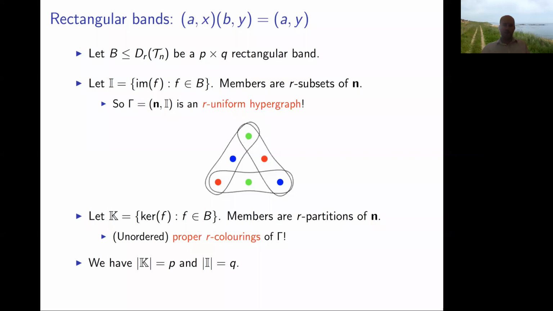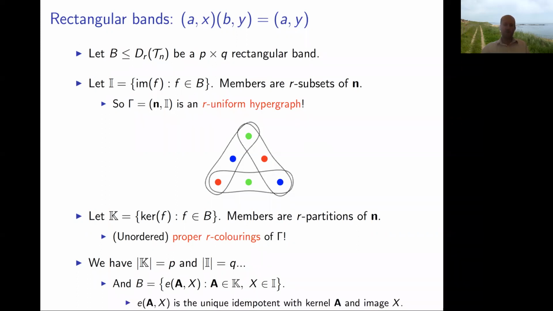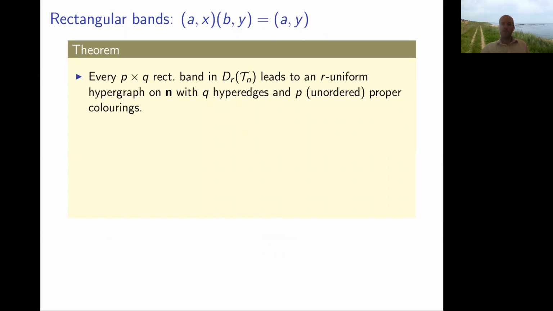It turns out that the number of hyperedges is Q, the number of partitions is P. So we've got some connection between rectangular bands and hypergraphs with nice colorings. Not only that, but we can describe the elements of the band. I won't go into detail here, but every partition and every image gives rise to a unique idempotent. So the summary of that is that if we've got a P by Q rectangular band of rank R elements, rank R transformations of degree n, we get a nice hypergraph with n vertices, Q hyperedges, it's R uniform, and we've got P unordered proper colorings.